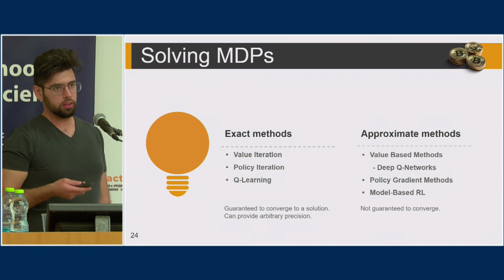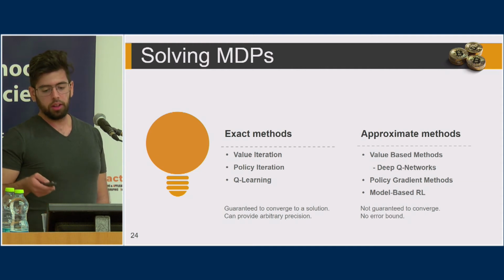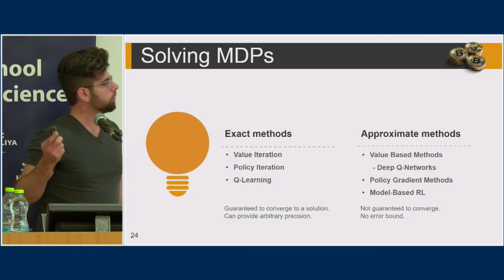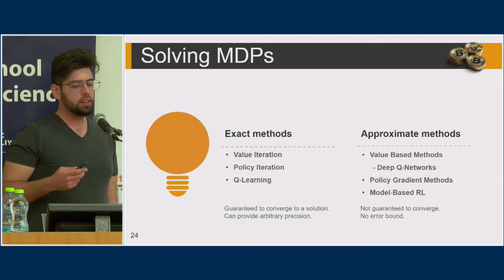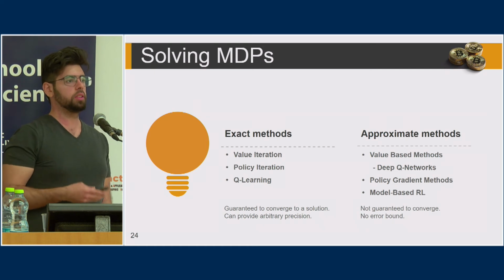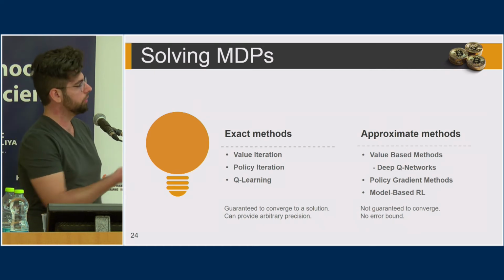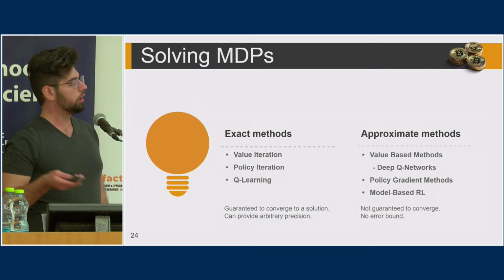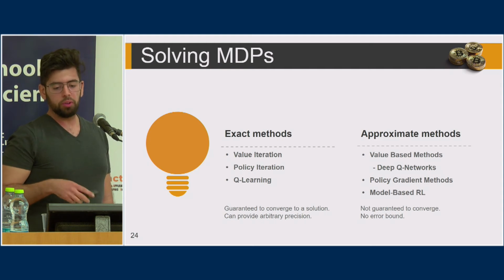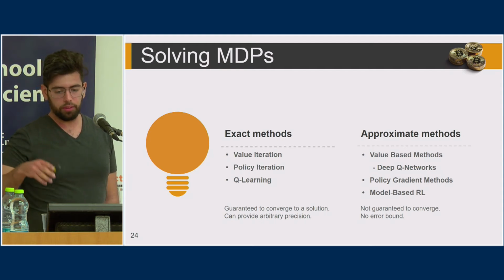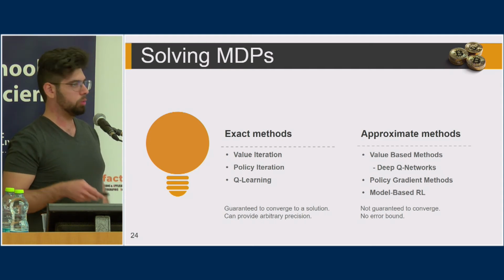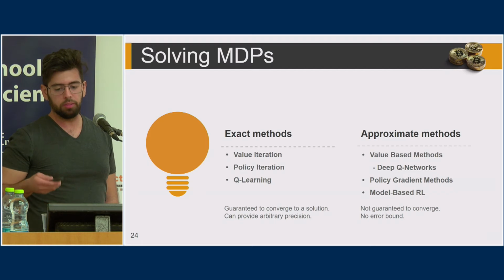These are not guaranteed to converge, and there's no error bound for the results, but these can be used when the state space of the MDP is too large and we can't use the exact methods. Okay, in our work we focused on a specific class of methods, deep Q networks, which are value-based. We're going to talk about that later.